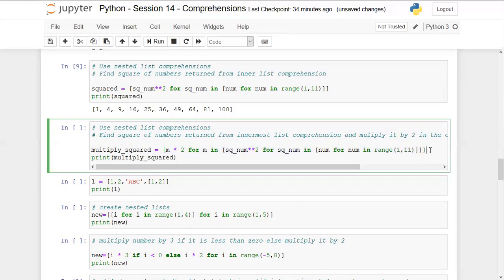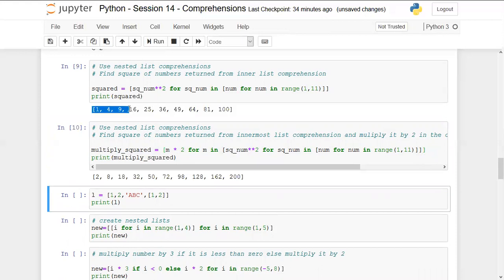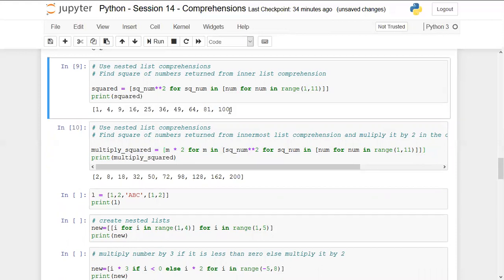If you now understand how it is executing, you can include as many layers as you want. And by running this, you can see we are getting the doubles of this list.